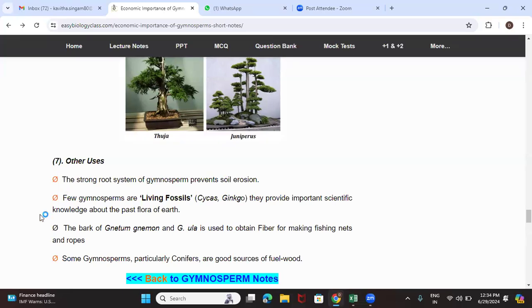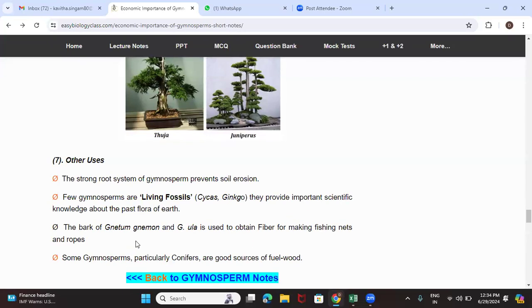And examples like Ginkgo, which is a living fossil, provide important scientific knowledge of the past flora of the earth. It was a plant of the Mesozoic era, but the plant still exists now, which is why we call it a living fossil. Cycas and some species of Ginkgo provide very good scientific knowledge of the past flora.